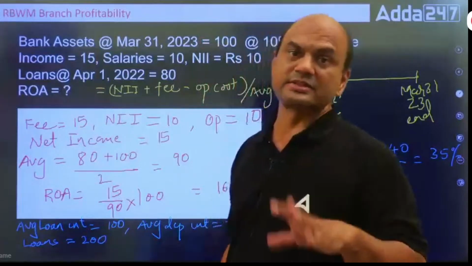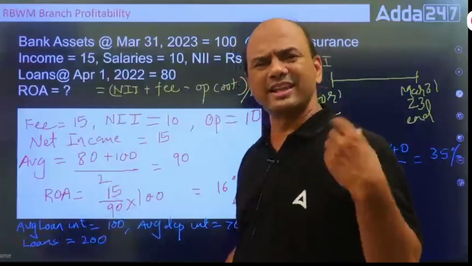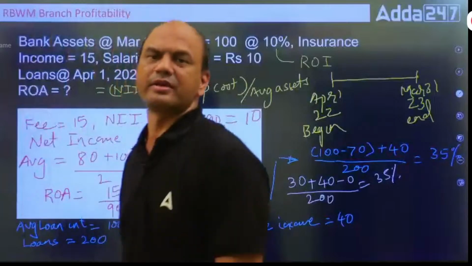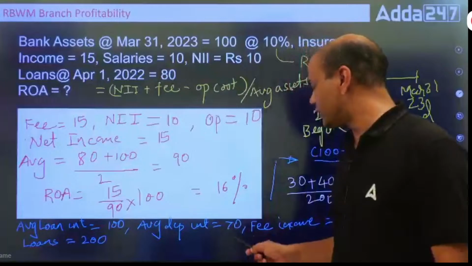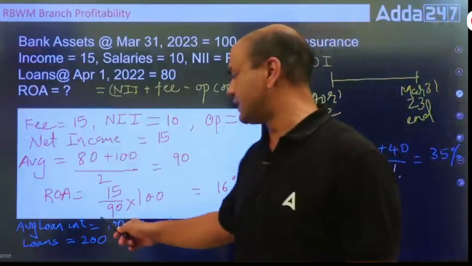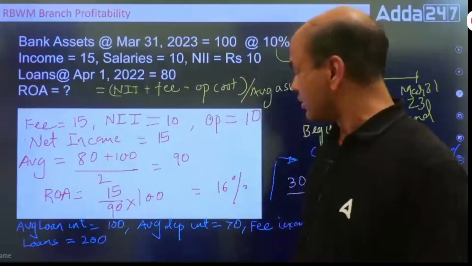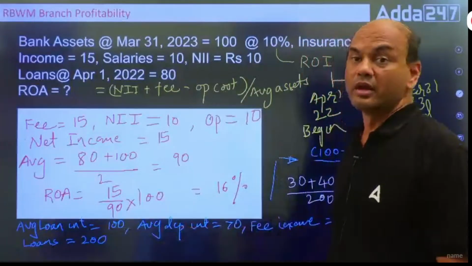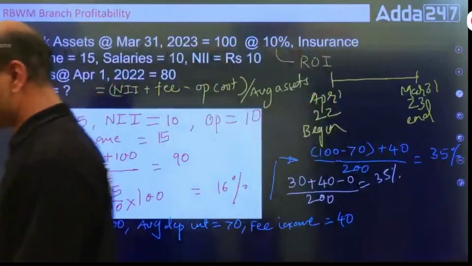So when you are given such a thing, where beginning and end is not given and only one figure is given, take that figure only. Forget everything. Take only that figure. Got it? So now, how will you find out the ROA over here? ROA equals, what is your loan interest income? NII. See this. First find out the NII. Who can give me the NII over here?